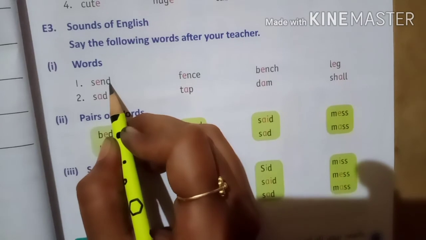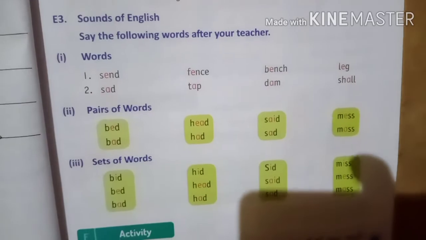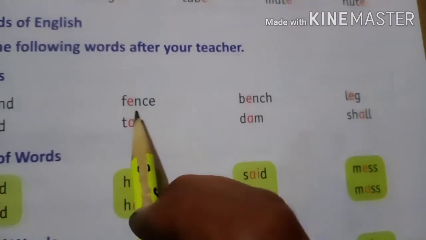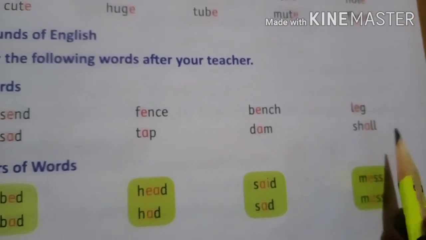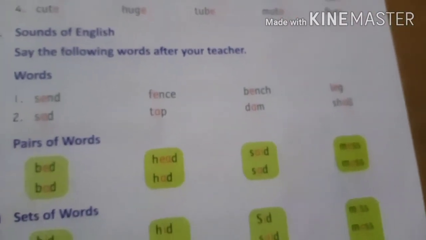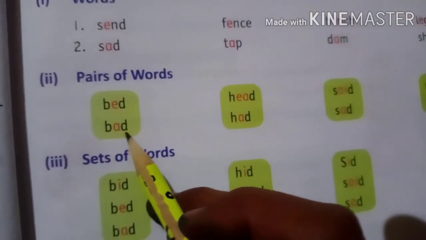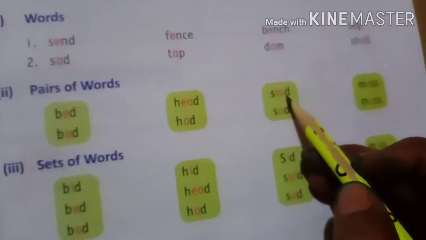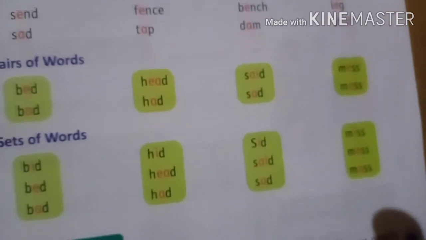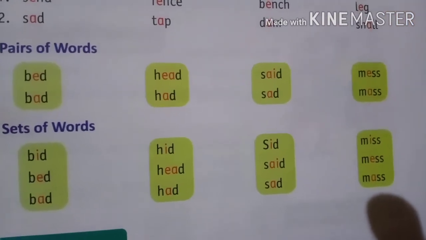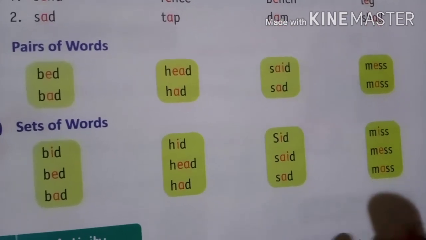Okay, sounds of English. Say the following words after your teacher. Words: sand, sad, fence, tap, bench, dam, leg, shell. Okay, the next pair of words: bed, bad, head, add, side, sad, mess, miss, mass. Okay, see, these are pairs of words.